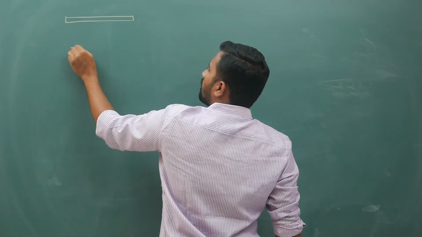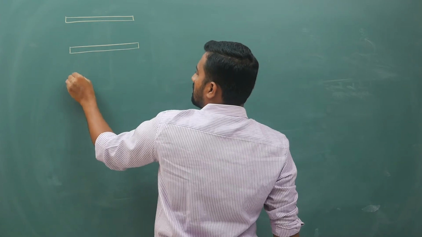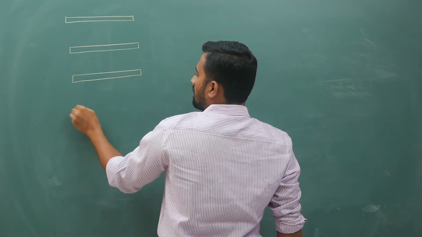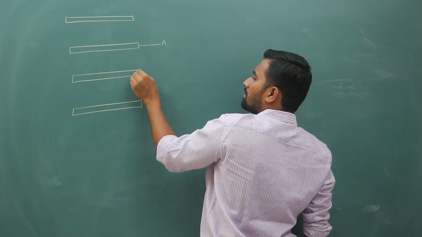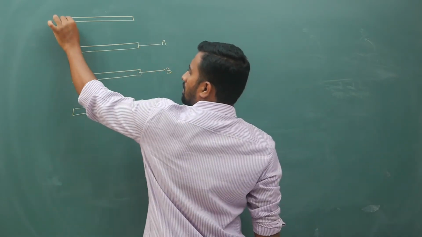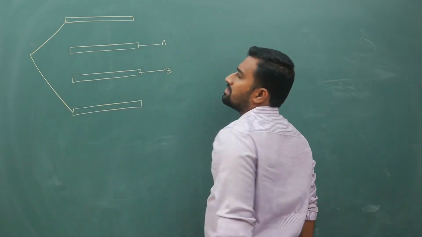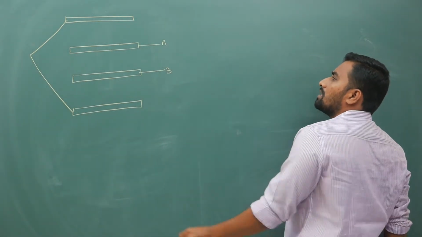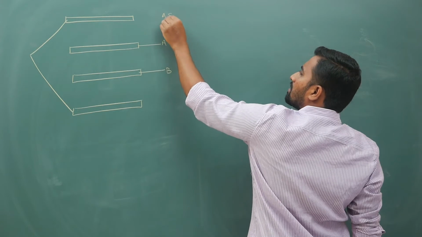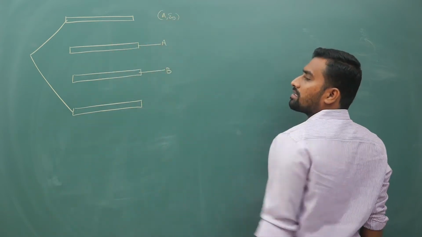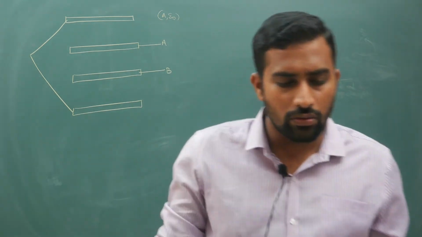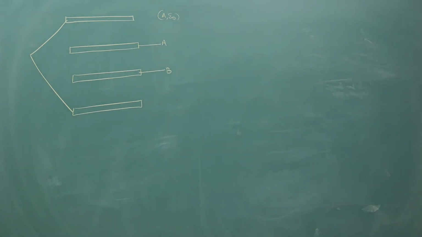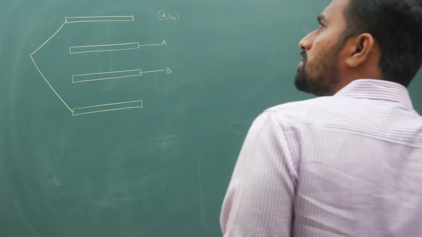You have 4 plates connected to each other. 1, 2, 3, 4. This part is A, this part is B, and these two are connected with each other. They will say area is A, everywhere air is there, or dielectric constant K, some they will fill the medium. So in place of epsilon naught you take K epsilon naught. So K times of capacitance you will have, so that will not be an issue at all.